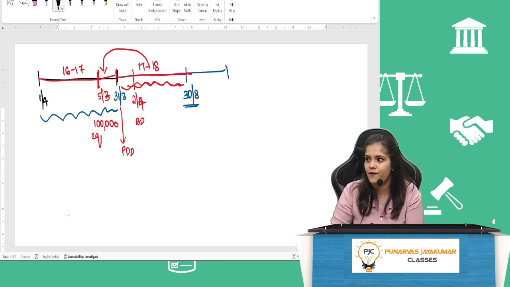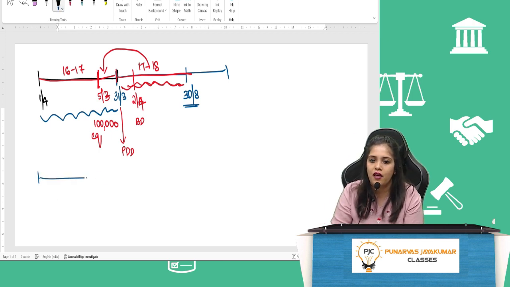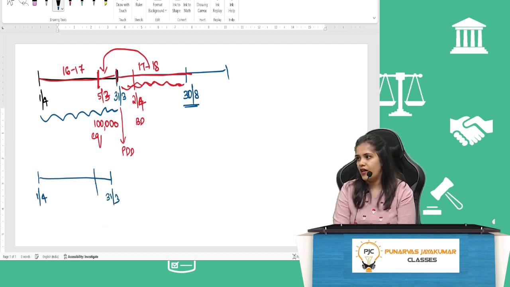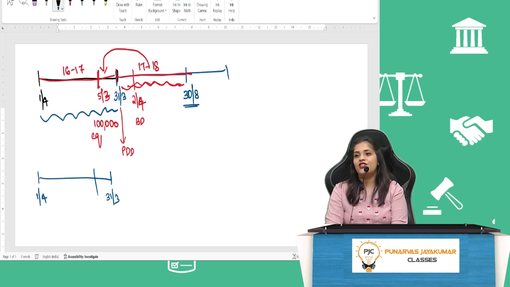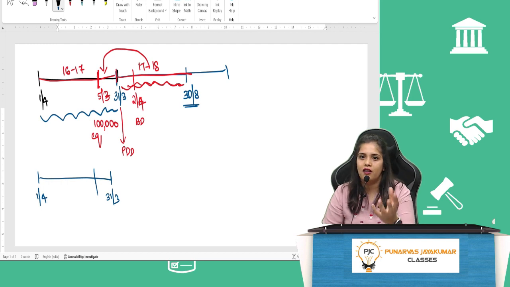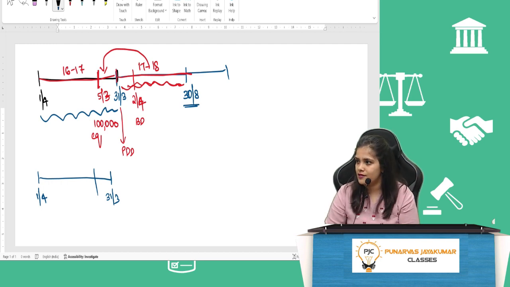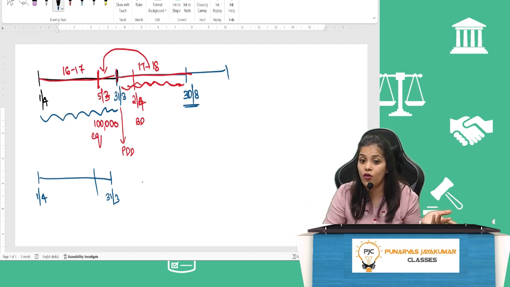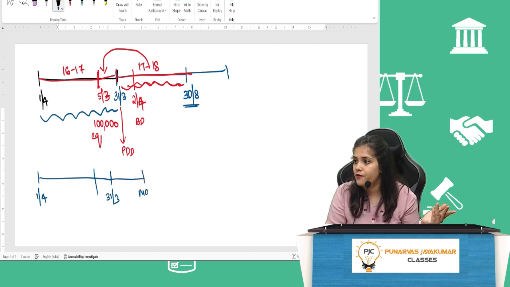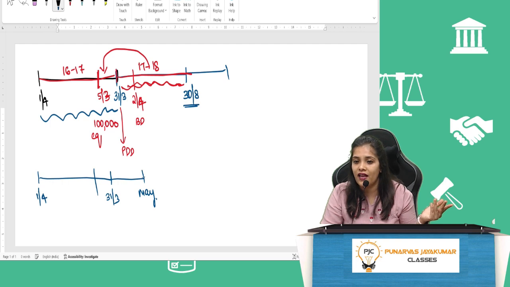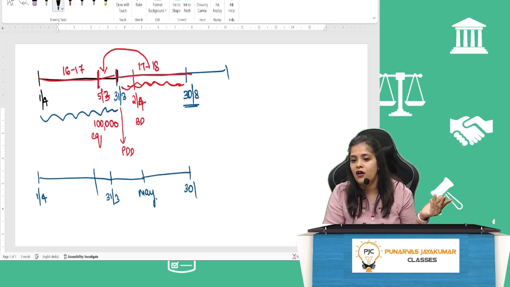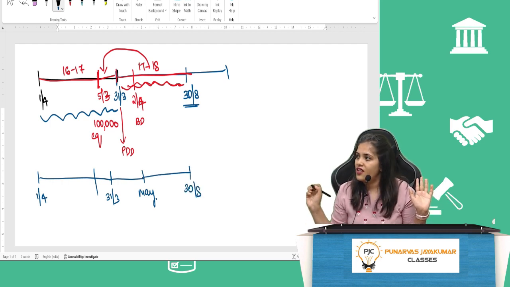एक और example लेते हैं. Year starts 1st April, year end 31st March. In January somewhere, one of our cashier, she took away 1 lakh rupees from the business. You didn't get to know only. You figured it out only in May. Okay, and the financial statements are approved in August.